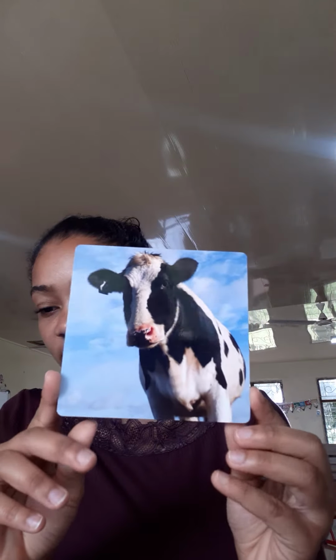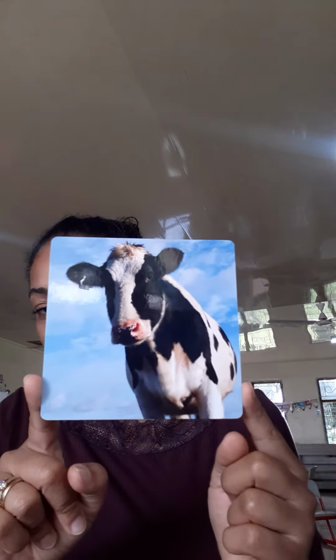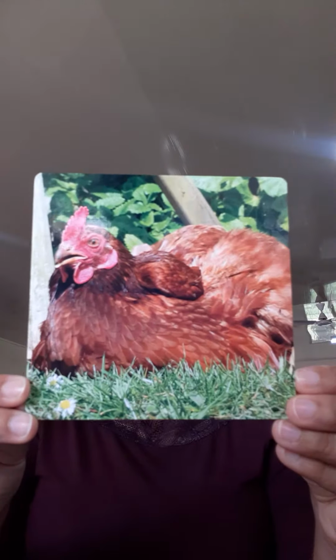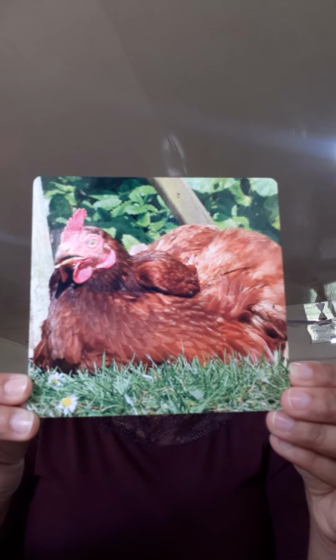What animal is this? Correct, that's a cow, and a baby cow is called a calf. And everybody knows what animal this is. That's right, that's a chicken. And a baby chicken is called a chick.